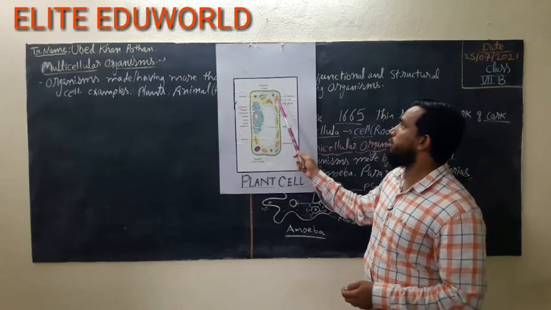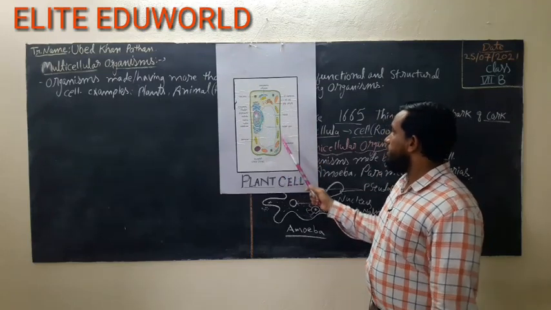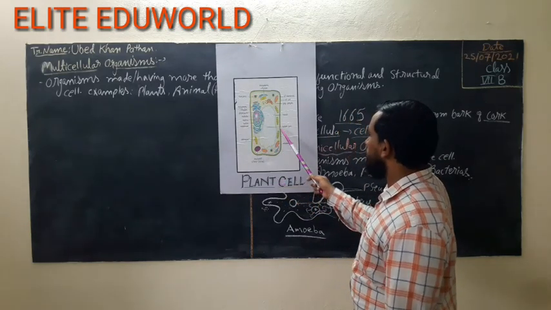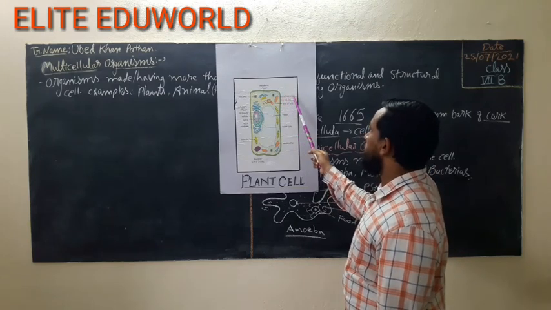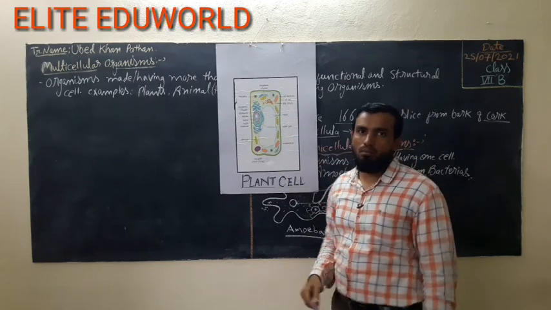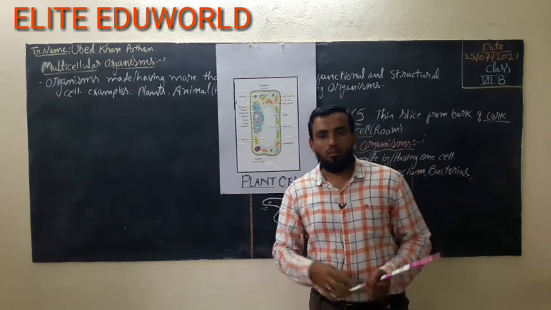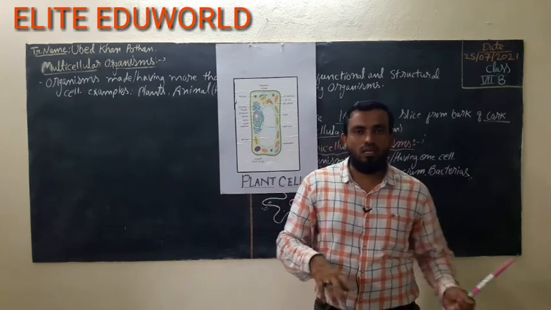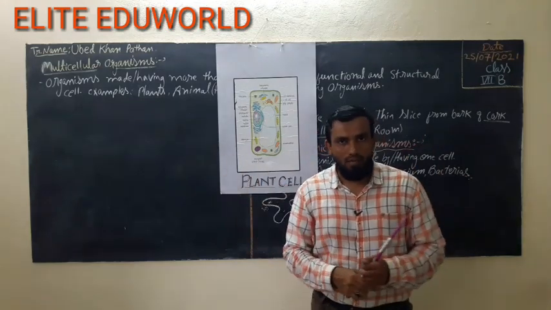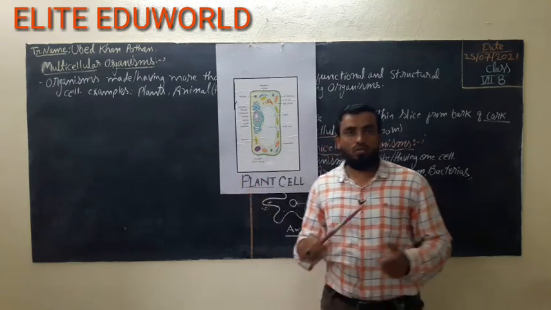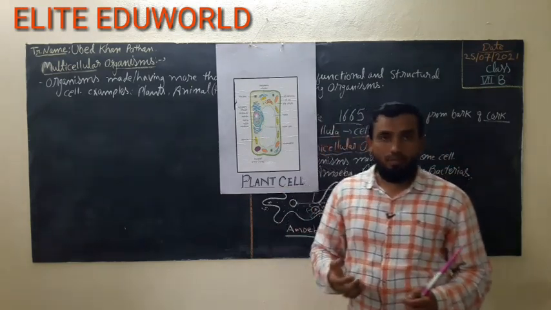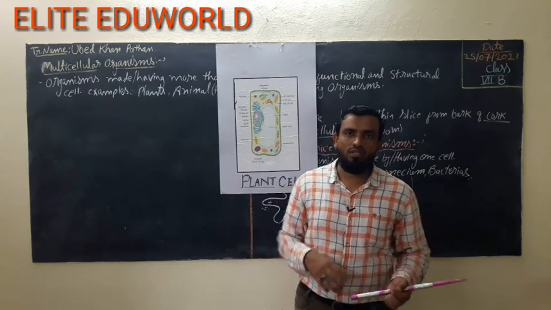Afterwards, inside the cell wall there is one more membrane and that is called the cell membrane. You can see one more line here and that is the cell membrane. What is the function of the cell membrane? It allows substances to enter the cell and leave the cell. It separates the cell organelles from the external environment, protecting the organelles inside. It is semi-permeable, allowing some substances and not allowing others.